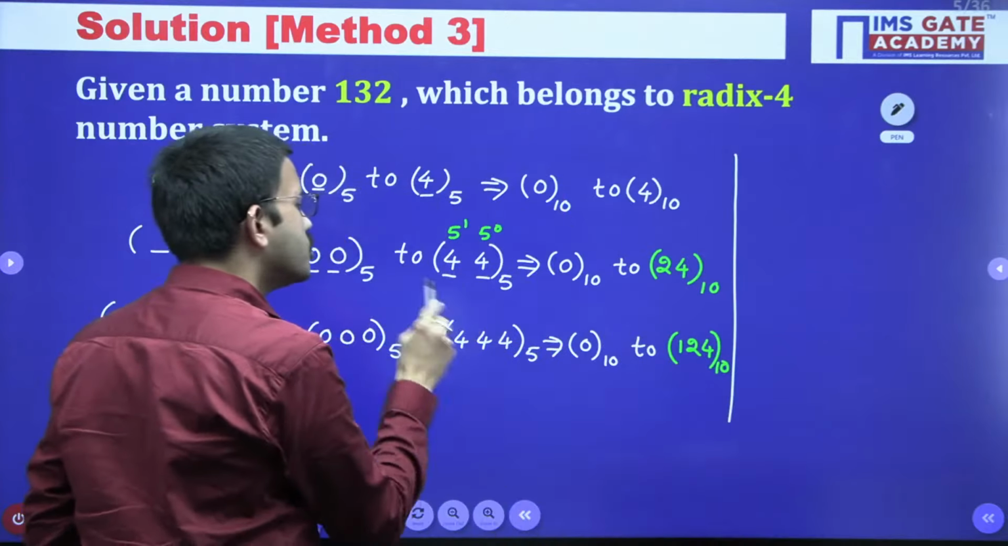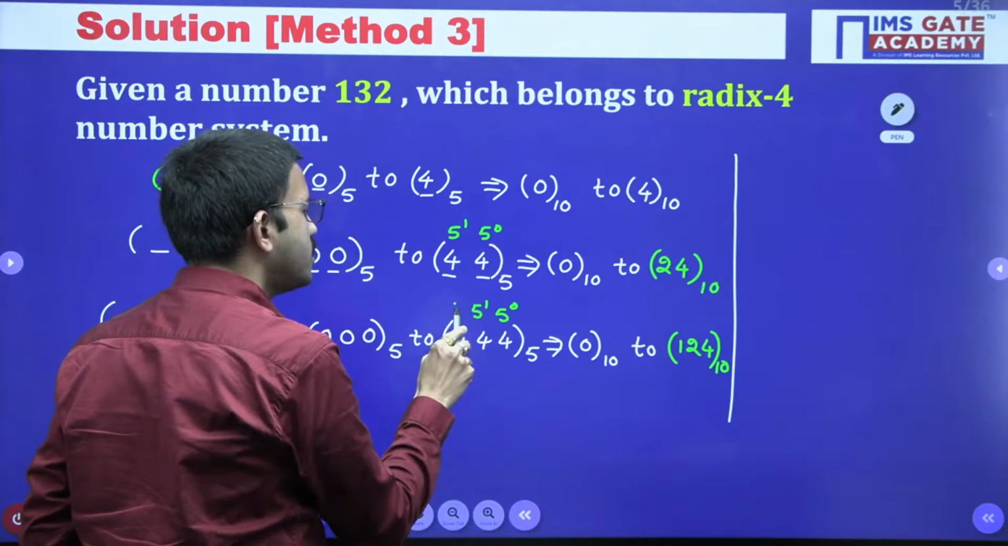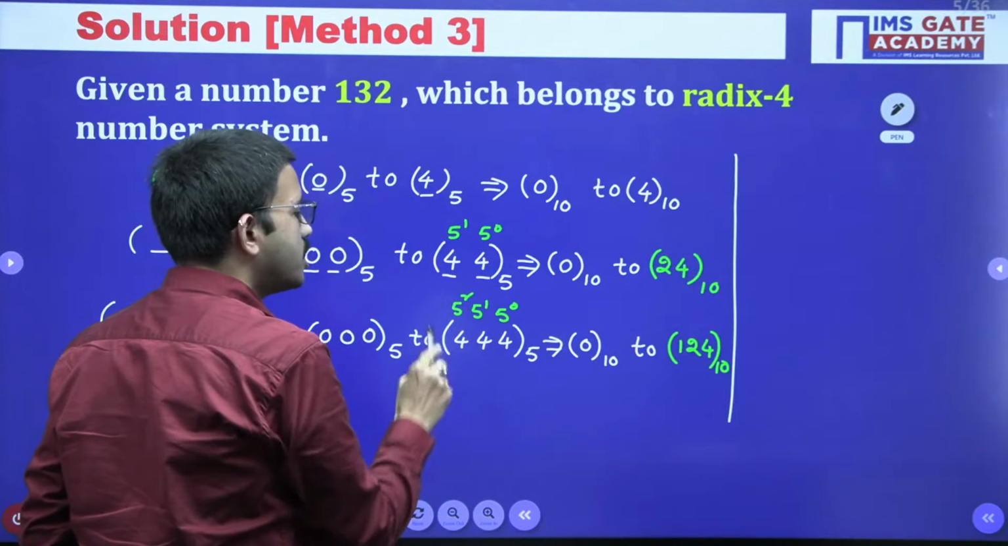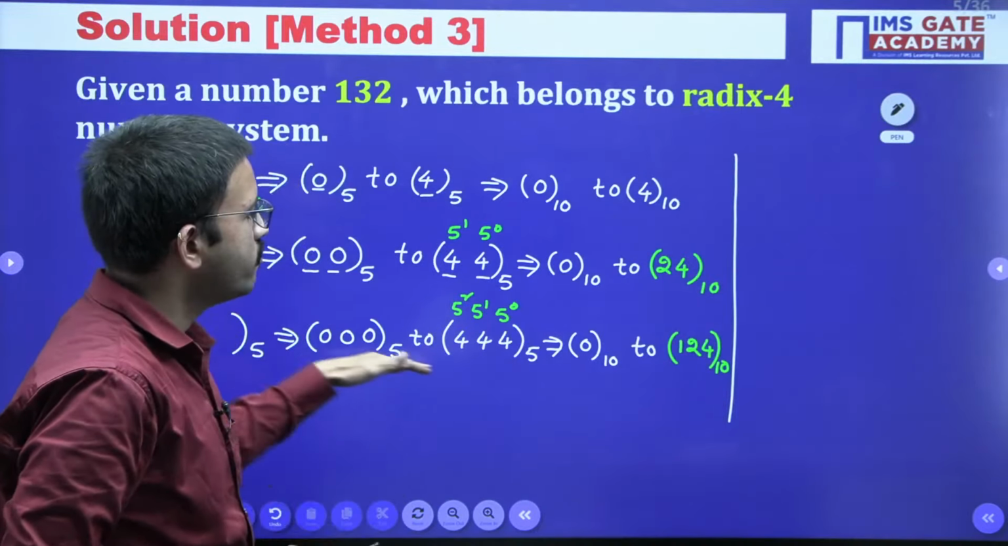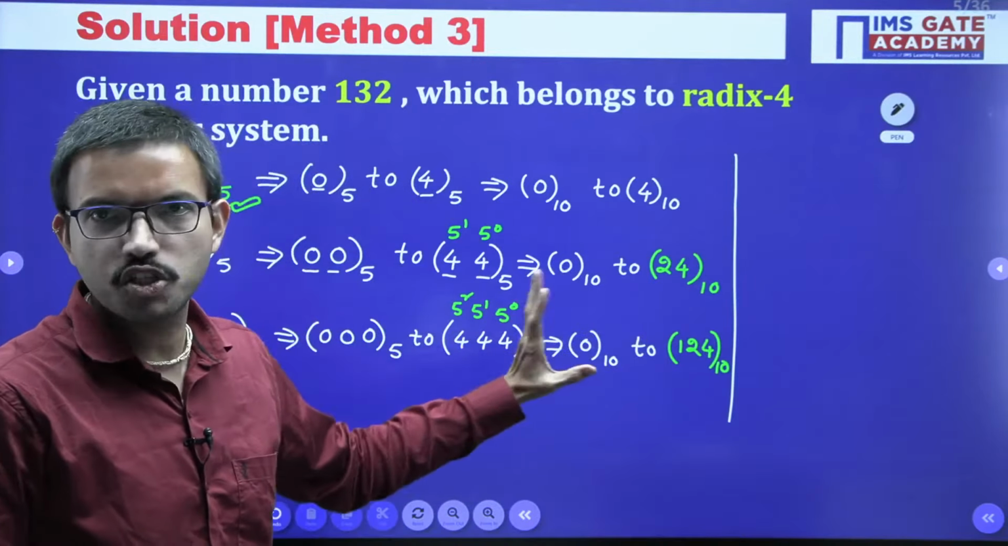Here also you might have followed the same procedure: 5 power 0, 5 power 1, 5 square. You multiply each digit with its respective positional weight and then add, and from there you get the same number. But I am giving one more shortcut also.